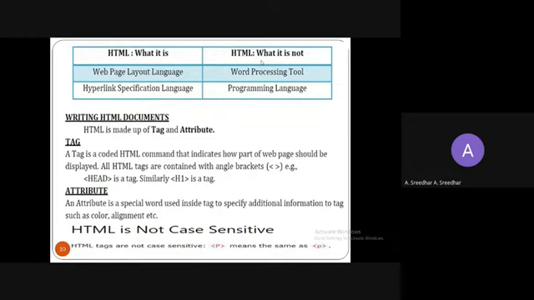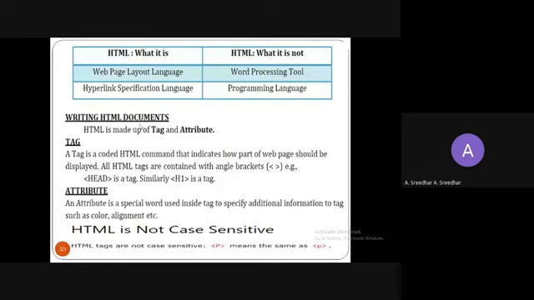So there you are not processing any data, and it is not a programming language. We are not writing any logic, any if conditions, any operators, right? Those do not happen here. So that's why HTML is not a programming language. If anyone asks whether HTML is a programming language, no, because we don't use the concept of logic or functions. So HTML is not a processing tool and not a programming language. It is just a simple web page layout language or text formatting language.